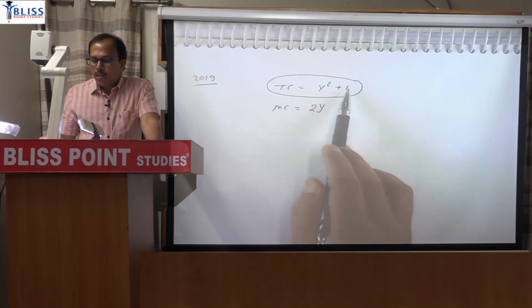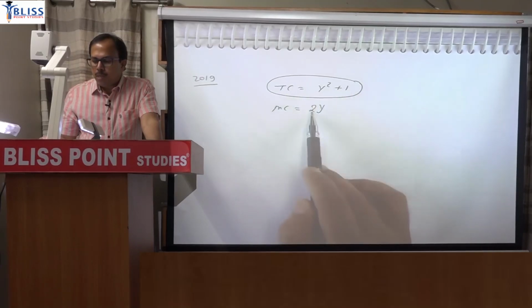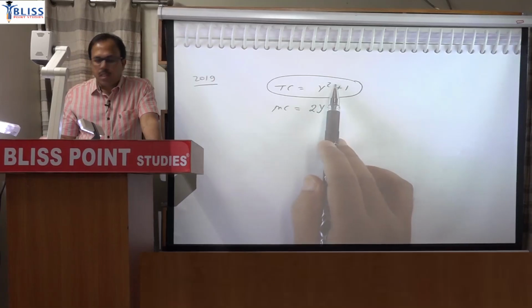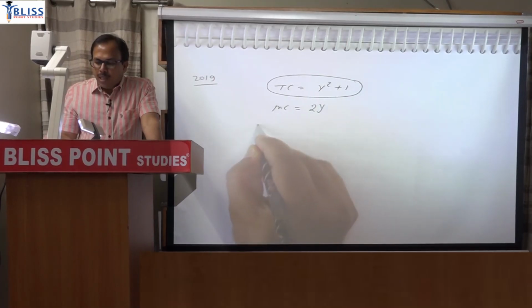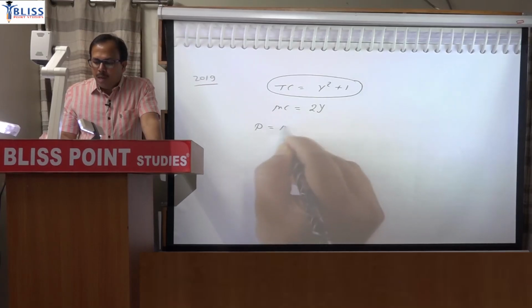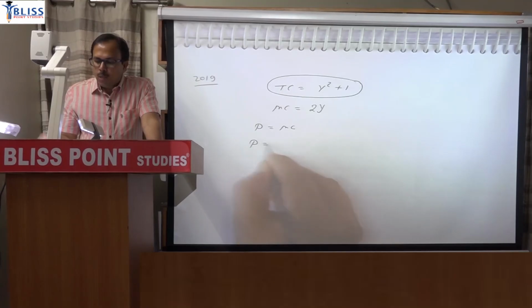You get that point. This is constant number 1, so its differentiation is 0. For y square, differentiation is power multiplied, and power reduced by 1. So 2 minus 1, 1 power. And you know that supply curve means price is equal to marginal cost. So you write P equal to, in place of marginal cost, 2y.